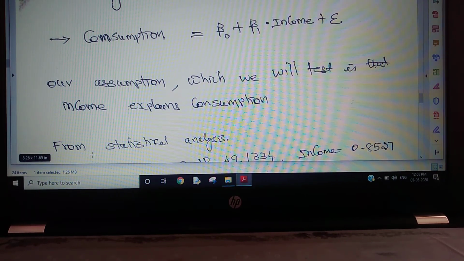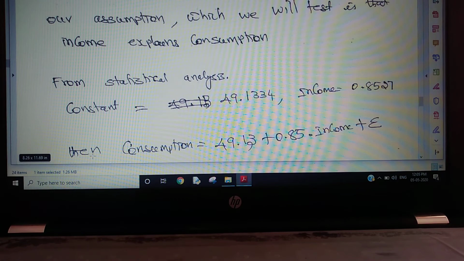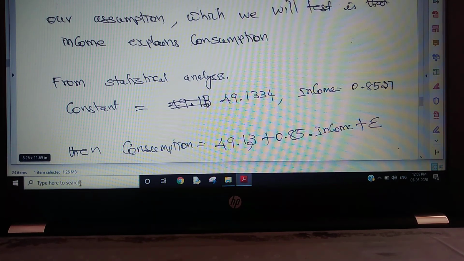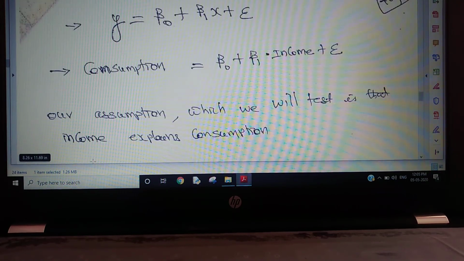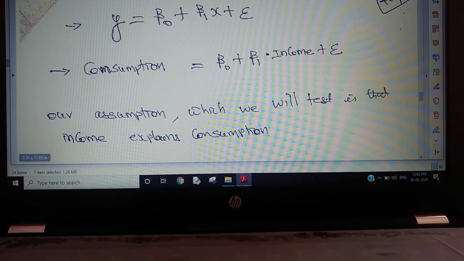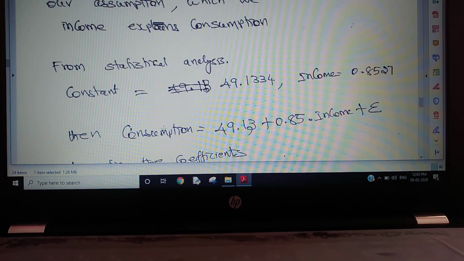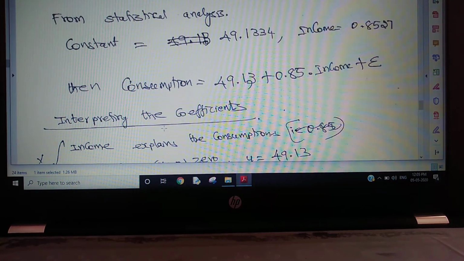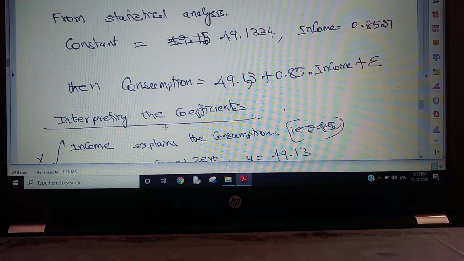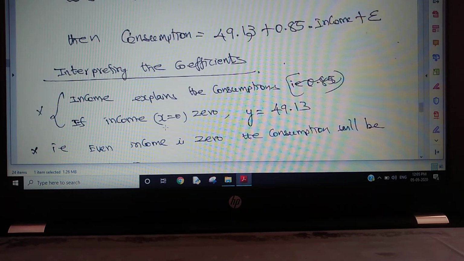From the statistical analysis, the constant b0 is 49.133 and b1 is 0.85. Then the consumption is 49.13 plus 0.85 into income plus error.